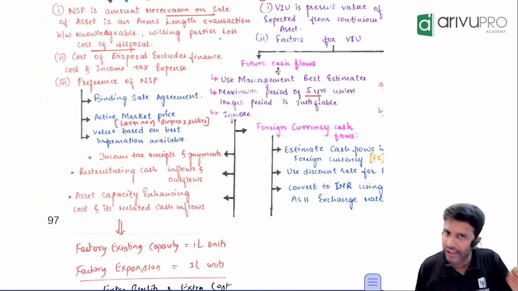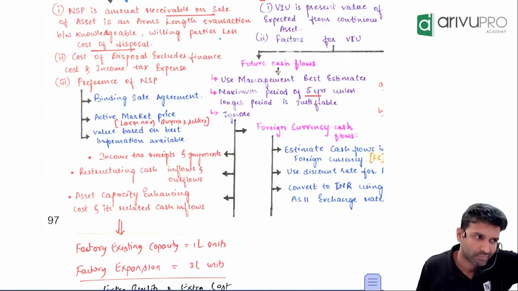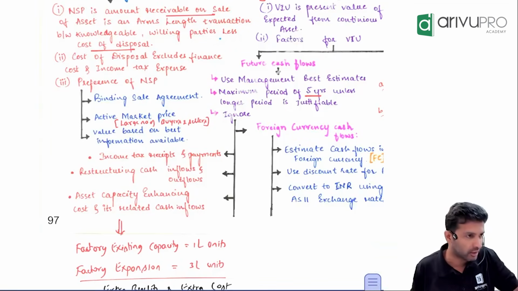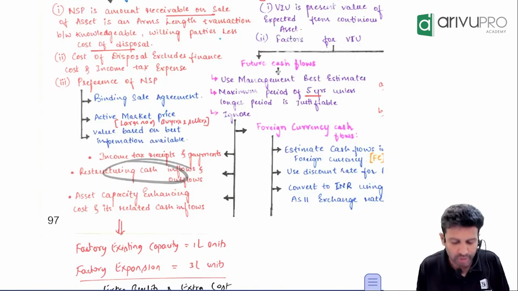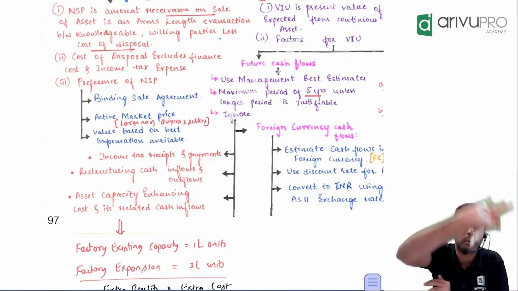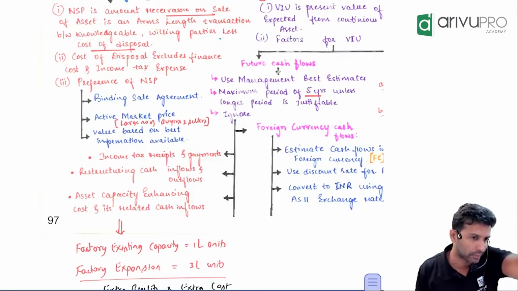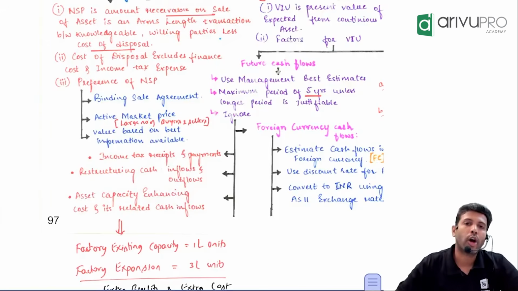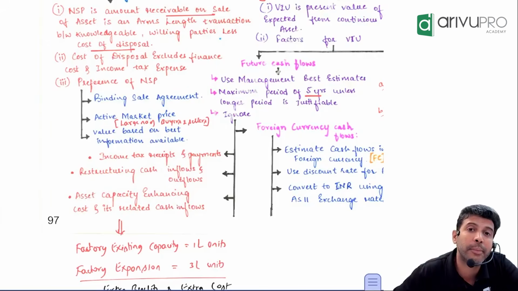When you do those restructuring activities, there will be certain inflows and certain outflows. Because when you sell a division, you will get money. When you fire some management people, they will say, give me some money as compensation. So all those restructuring inflows and outflows, is it related to one asset or the business as a whole? Business as a whole. Ignore this as well, if at all they've given. And any asset enhancement cost and enhancement benefit, you ignore.